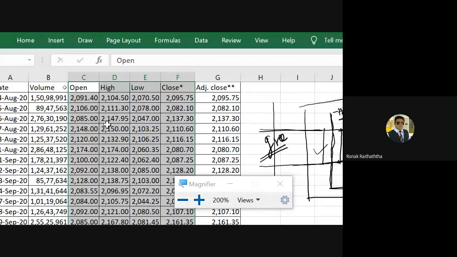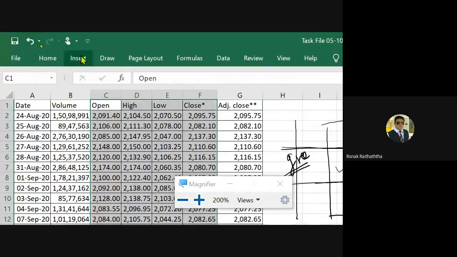You must have the data in this format, starting from open, then you have high, then you should have low, and then you should have close. If the order is changed, then the stock prices would be different. I mean, you will not be able to see the same prices in the charts. This must be the order: open, high, low, and then close.